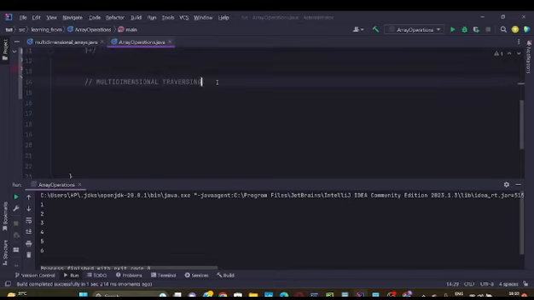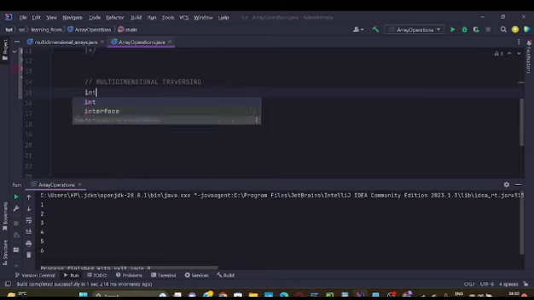Now what about the case of multidimensional traversing? For that, let's make a multidimensional array also. We will take this.